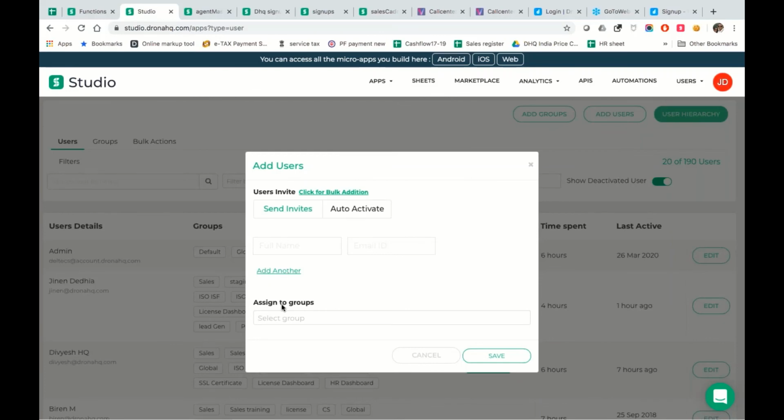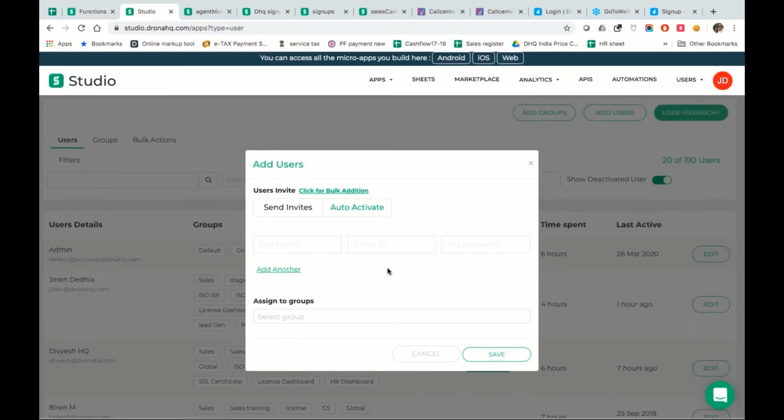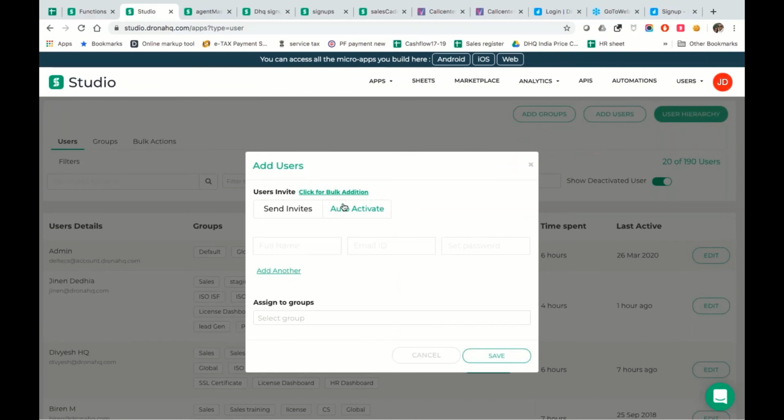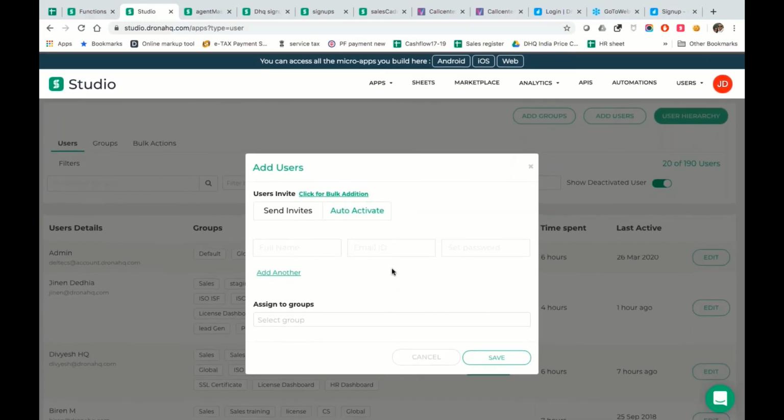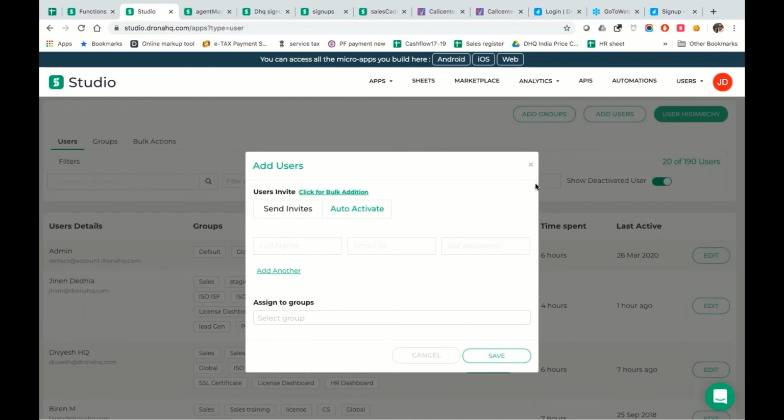We have two mechanisms to add a user. If you want to auto enable them with a password, you can do that, or you can just add a name and an email ID, and an activation email will go to the user. So either way you could do that. You can add users in bulk as well, which is another option you have.